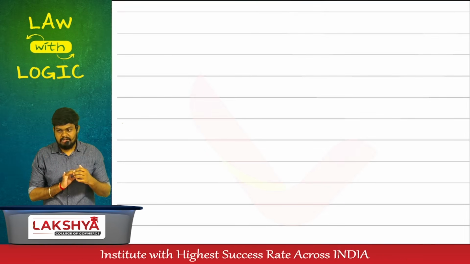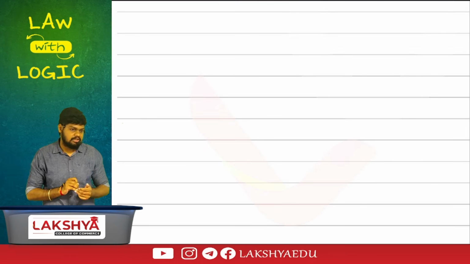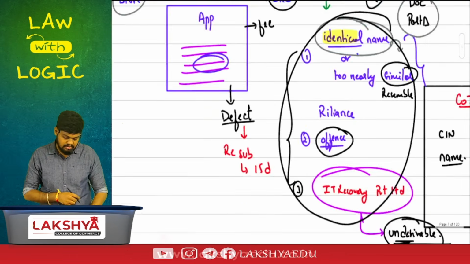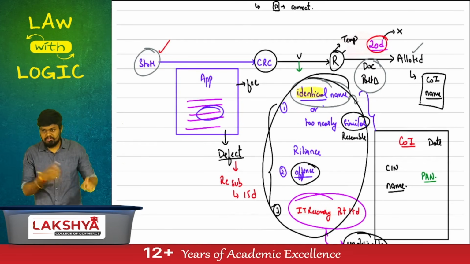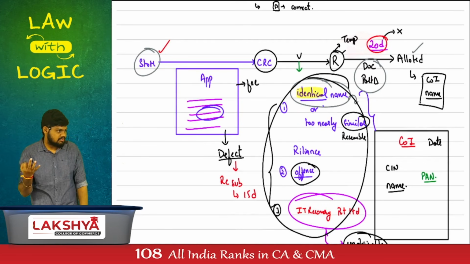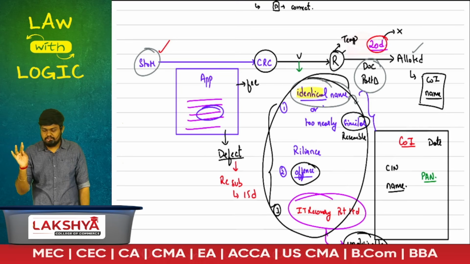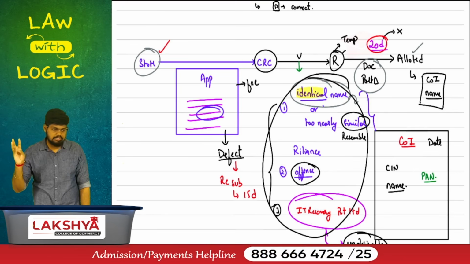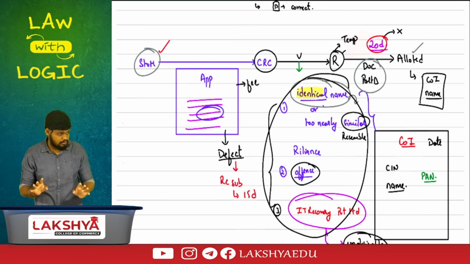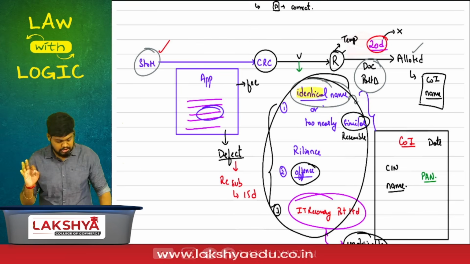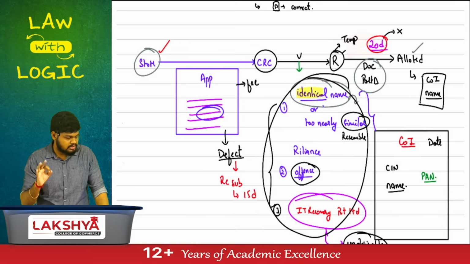Cancellation, rectification, alteration. What is this we have done? Reservation of name. From this reservation, three different logics will arise. Cancellation, rectification, alteration: section 4, section 16, section 13. Three different topics will arise. Any doubts on that? We have not started any of them. Cancellation, rectification and alteration, we have not started any of them. We'll start tomorrow in the next session. Any doubts in these three headings?